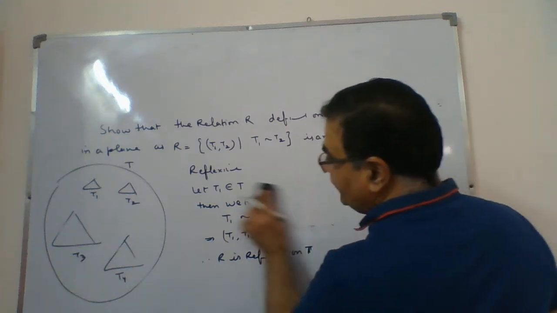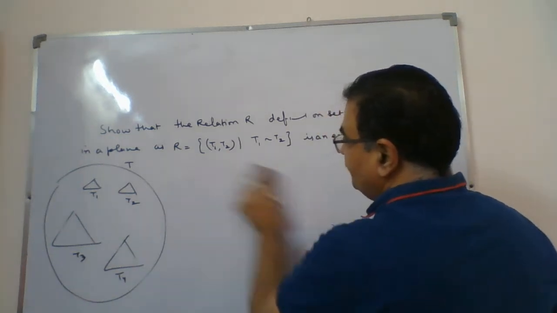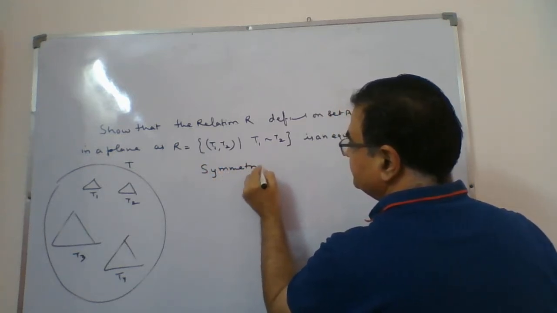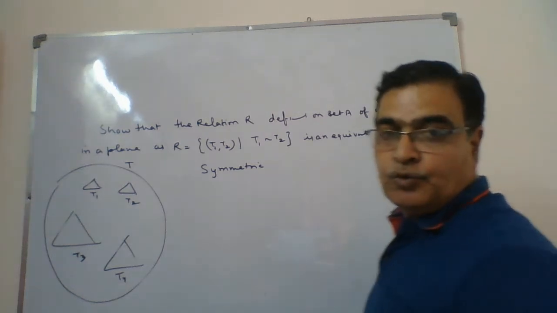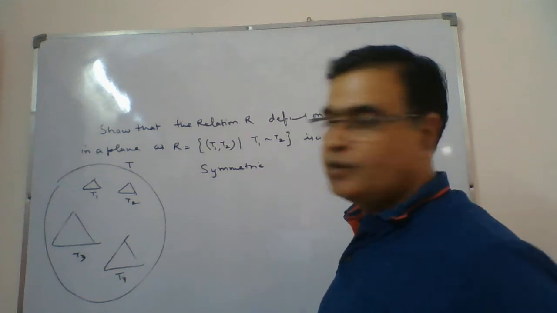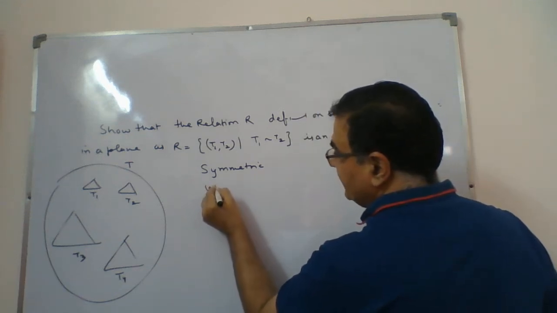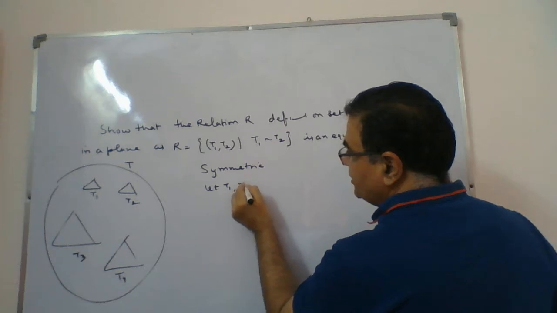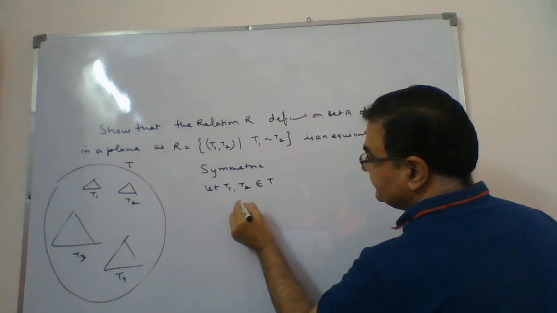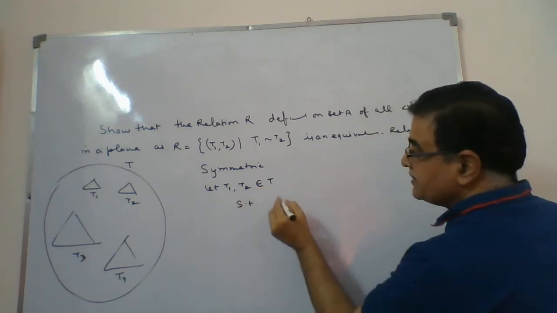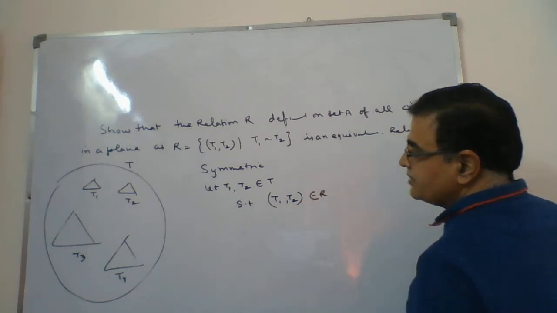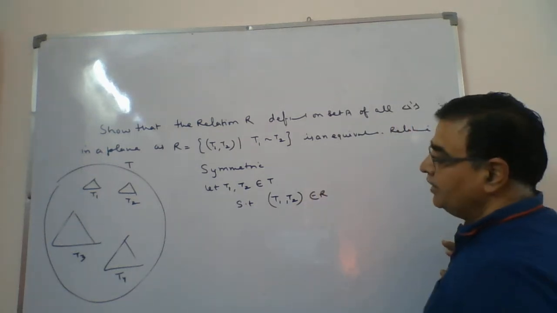Then we go for symmetric relation. In symmetric relation, what we have to show is that if two triangles are related, T1 relates with T2, then T2 relates with T1. That also we should prove. So here in this case, let T1 and T2 belong to T, such that we are taking these two members such that T1 and T2 are related. So that is (T1, T2) belongs to the relation.